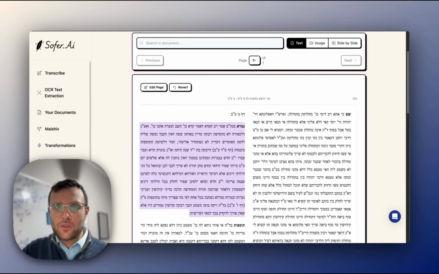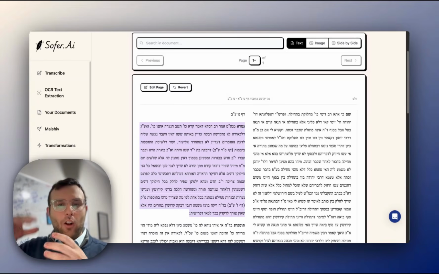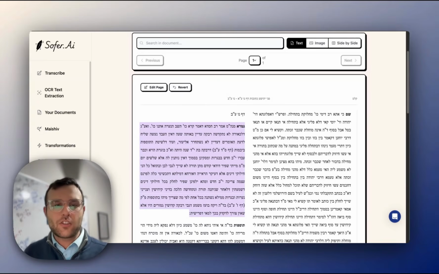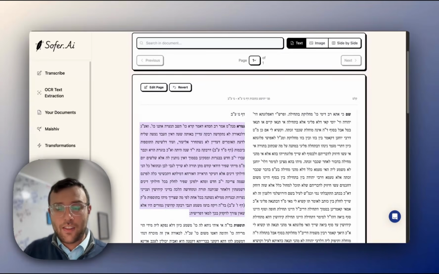to our OCR. It could be hundreds of pages long, and then you could add that whole OCR, the hundreds of pages, to Meshiv, and then you could essentially search within the whole Sefer or the whole PDF for where was this idea talked about, where did the Sefer mention this, I remember I read this once in the Sefer, can you find it, and just as a research tool to help you find ideas. I think it's extremely powerful and just really works in the ecosystem of Sofer.Ai really nicely.